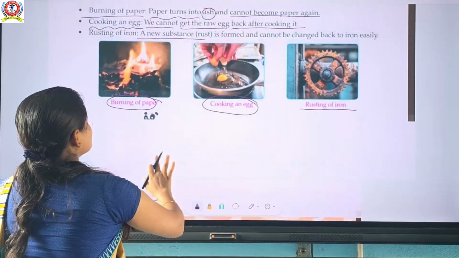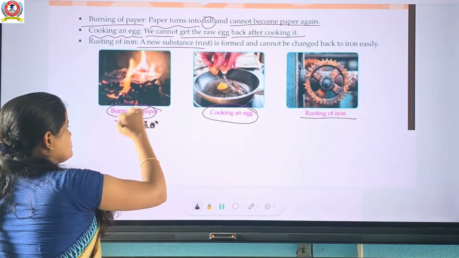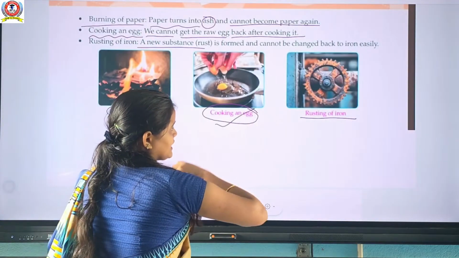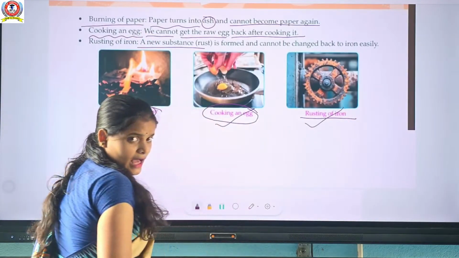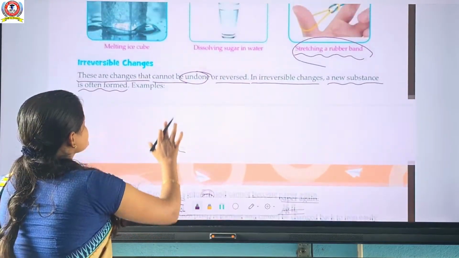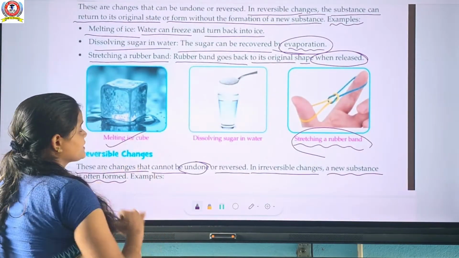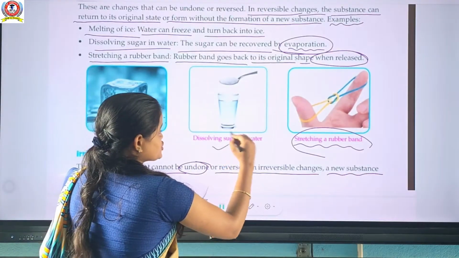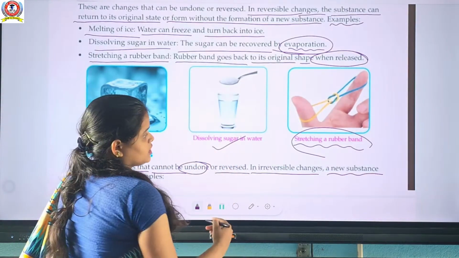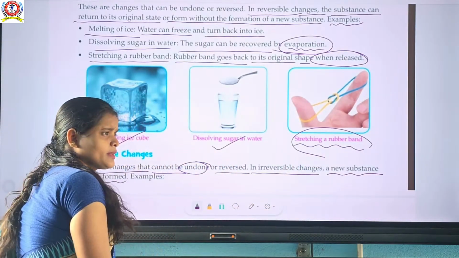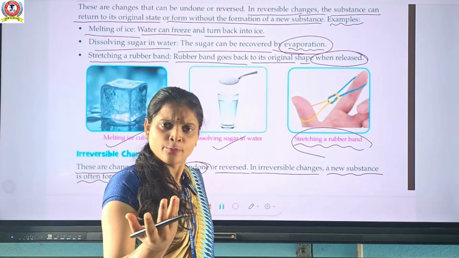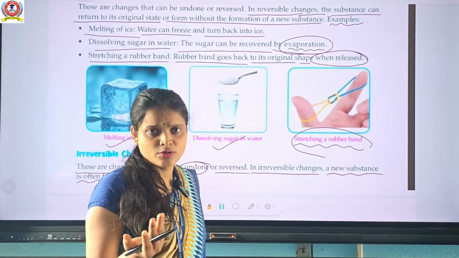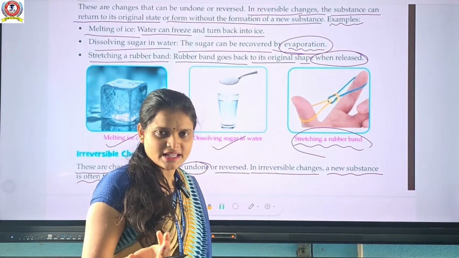Okay, these are the examples of irreversible changes: burning of paper, cooking an egg, rusting of an iron. और reversible changes का examples क्या था आपका? Melting of an ice cube, dissolving sugar in water, and stretching a rubber band. You can give many more examples of reversible and irreversible changes. आप चाहोगे तो बहुत सारे example दे सकते हो.